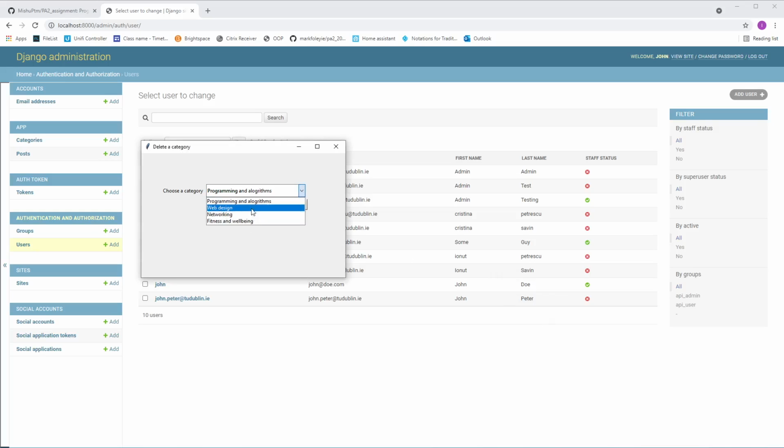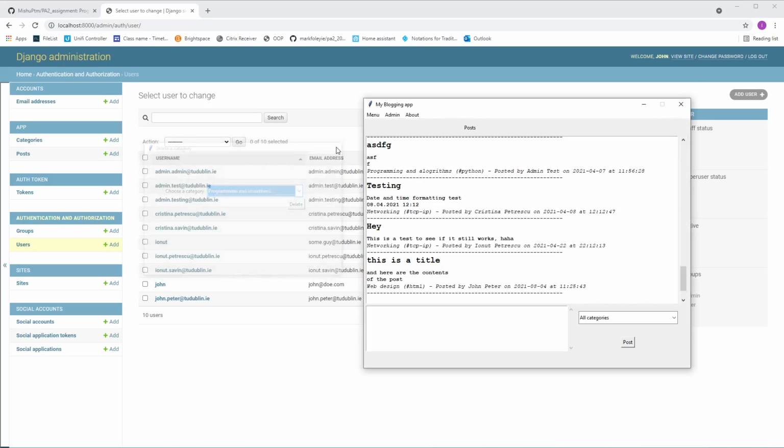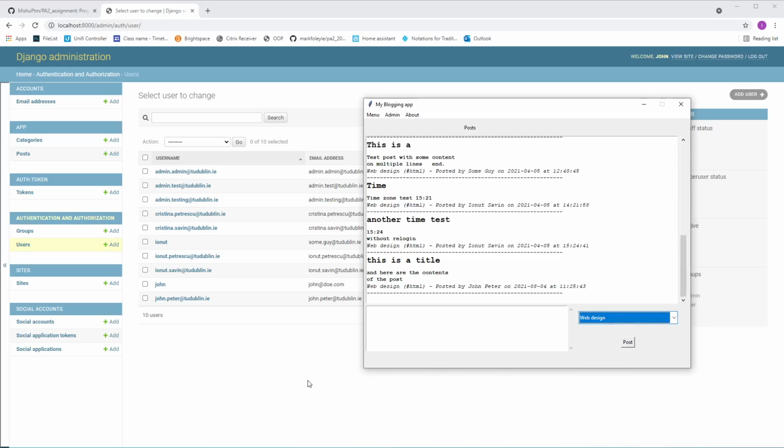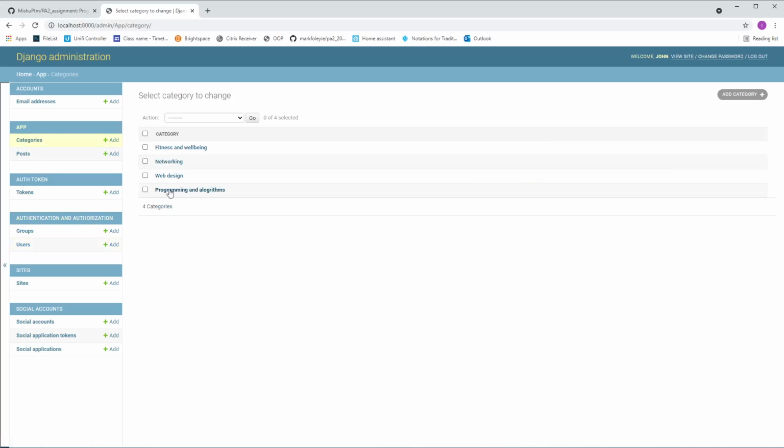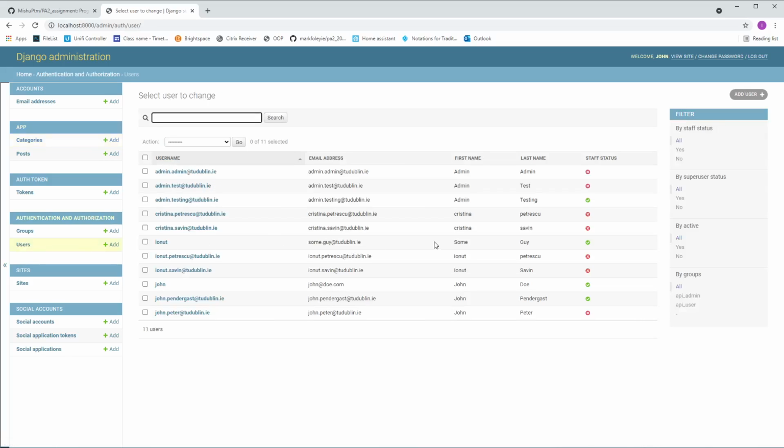Category deleted, so you can see it's no longer here, and it's no longer here either. If we look at the categories here, the category is gone. And if we look at the users, I forgot to do this earlier, Pendergast is now an admin user.